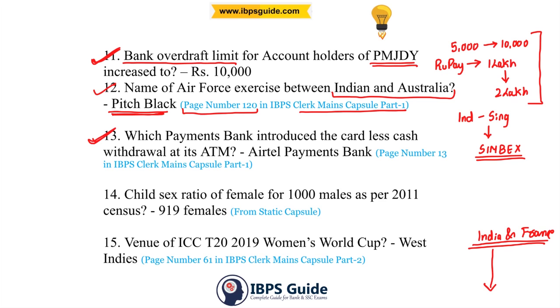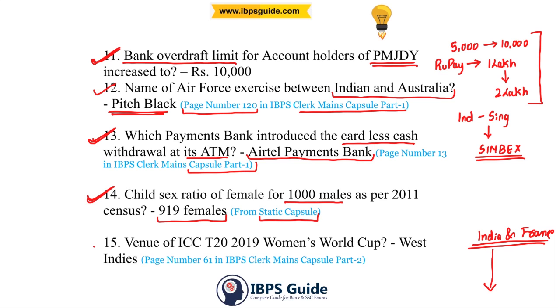13th question, which payments bank introduced the cardless cash withdrawal at its ATM? Answer is Airtel Payments Bank. This was also mentioned on page number 13 in IBPS Clerk Mains Capsule part 1. 14th question, child sex ratio of female for 1000 males as per 2011 census is 919 females. The answer is 919 females, and this was under static capsule.